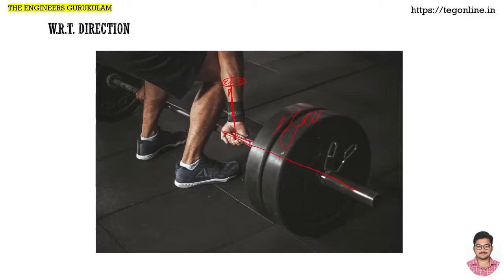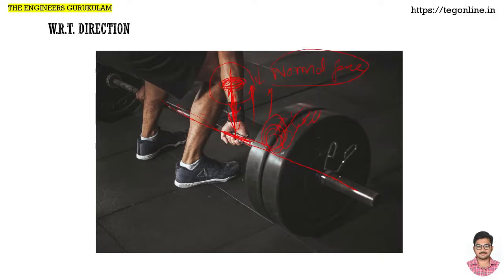Now what will happen when he is trying to pull this bar upwards? This bar in return is acting with a certain force downwards on the hand. So we have to pull it upwards constantly. What is happening to this cross section of area? The weight of this entire bar is acting downwards on the cross section of area. So that is normal force. When our study is on the hand, the weight of this entire barbell or dumbbell, whatever it is, is downwards, right? So that is normal force.